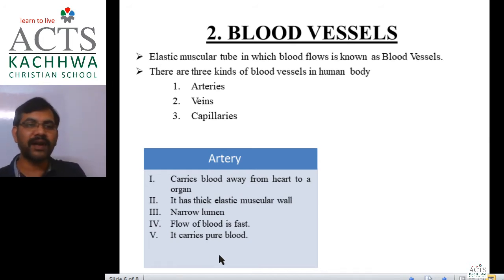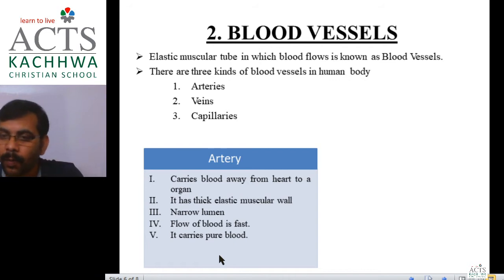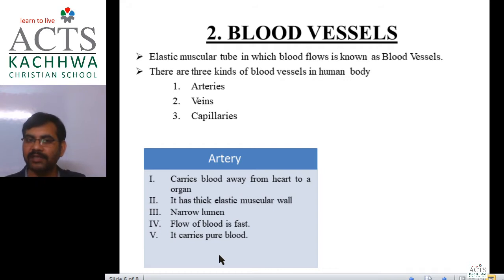As I have told, what is lumen? Piyush is asking what is lumen. Wait, just wait. I will explain the lumen more broadly. Wait. Okay, so now it carries pure blood.